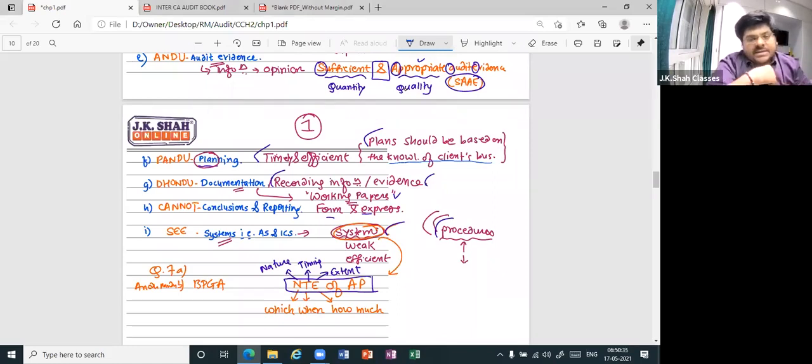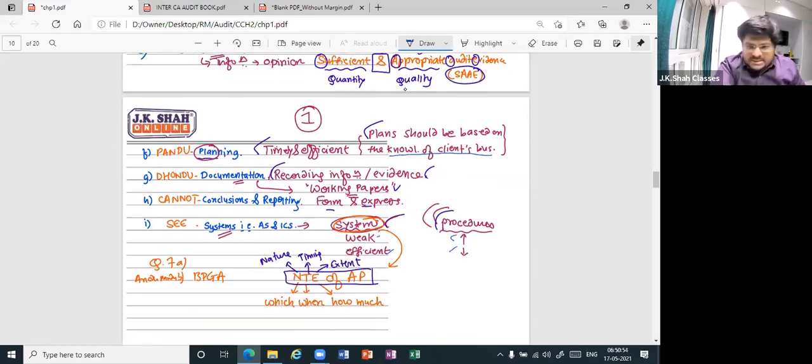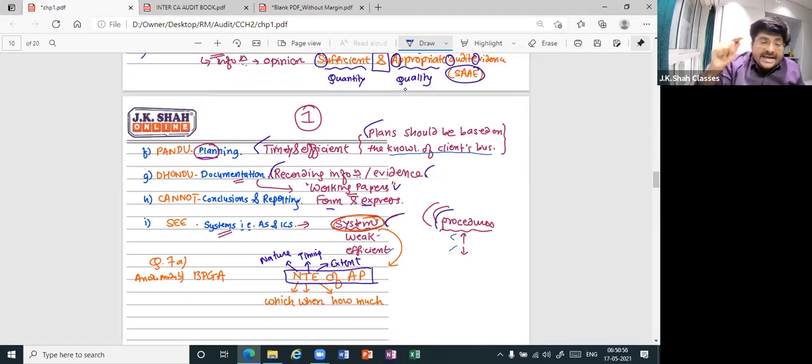And lastly, systems. How many systems? Two systems, AS and ICS. Depending on the systems, the auditor will decide how many procedures to perform. If the systems are weak, procedures will be more. If the systems are efficient, procedures will be less. So depending on the system, the auditor will decide the NTE of audit procedures. What is NTE? Nature, timing, extent.